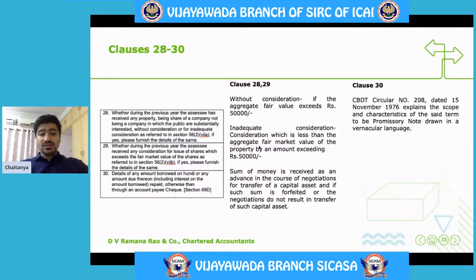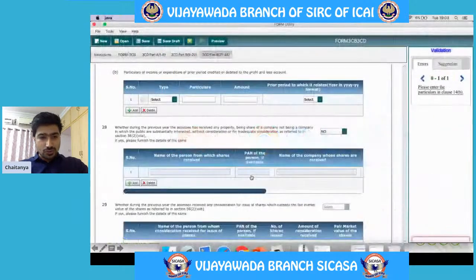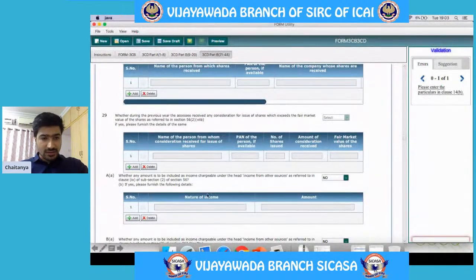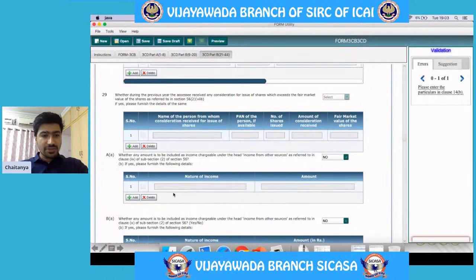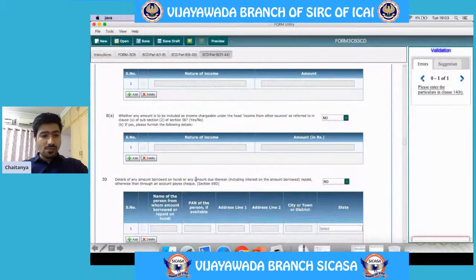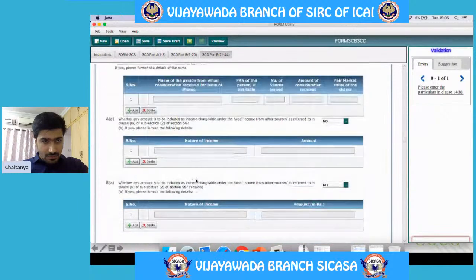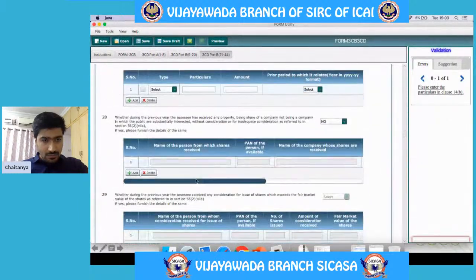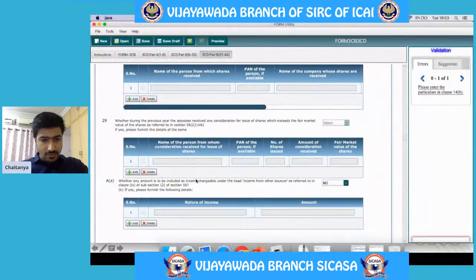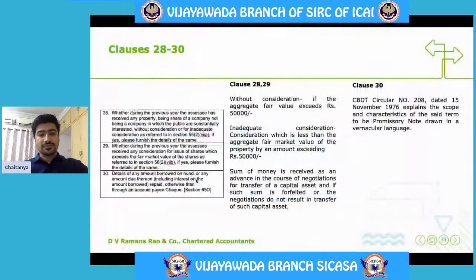Sum of money is received. There is also one more point here which says, I'll show you. Yeah, this one, which I forgot to mention in that particular. I have forgot to mention one more point here.